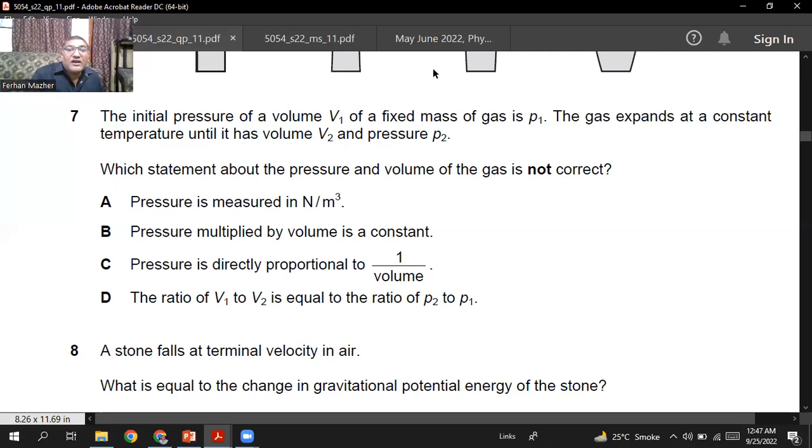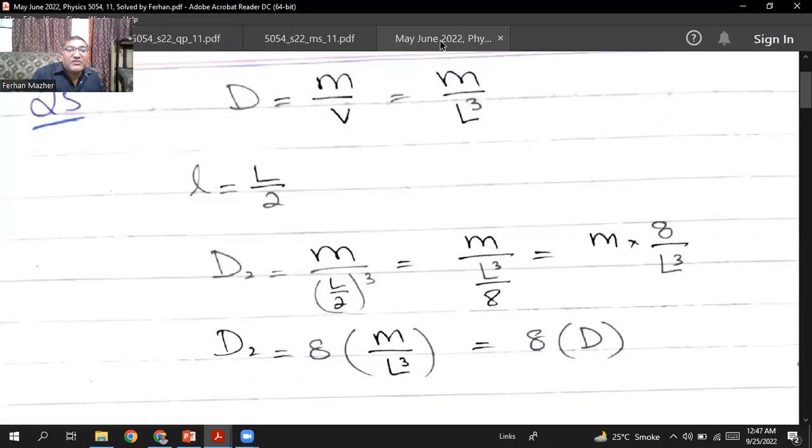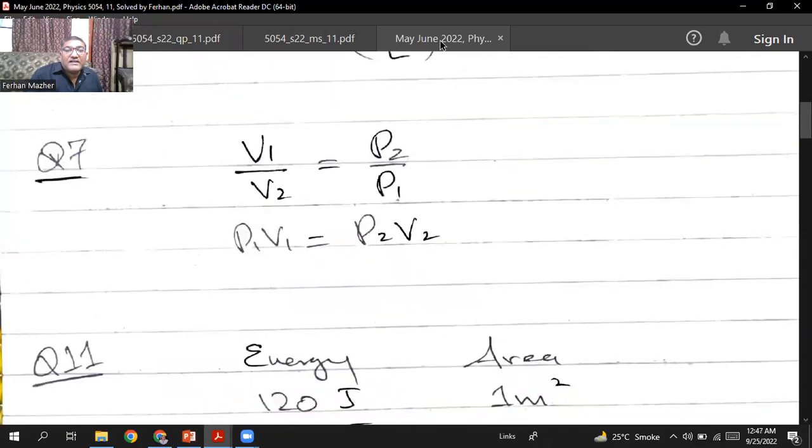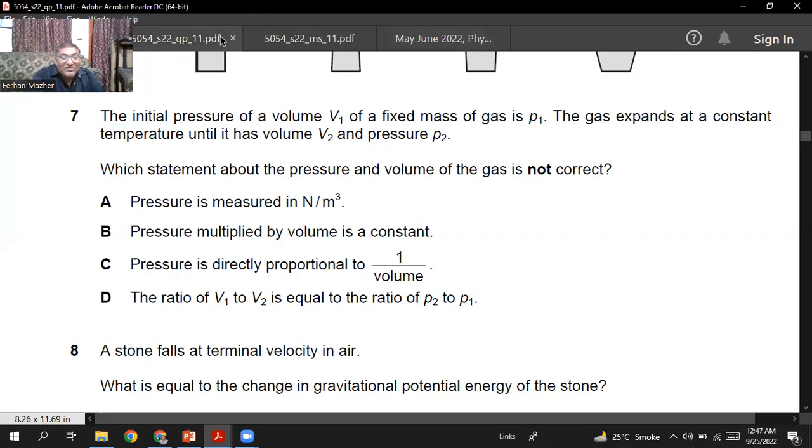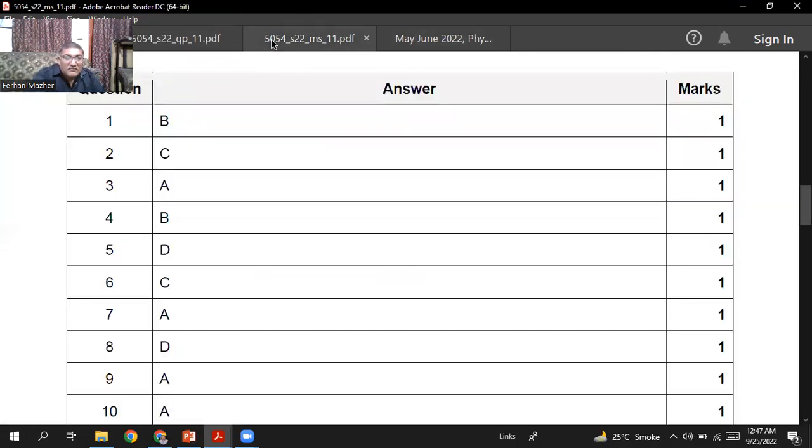Let me show you the D part. I want to explain it to you. Let's say this is the D part. He says the ratio of V1 to V2 and the ratio of P2 to P1. When you write them in the ratio, they are equal to each other. You write them as a fraction, then you cross multiply, you get the same P1 V1 equals P2 V2. So that is correct, okay? But we are looking for that option which is not correct. So that is A option. Question number 7, A is the right option, sir.